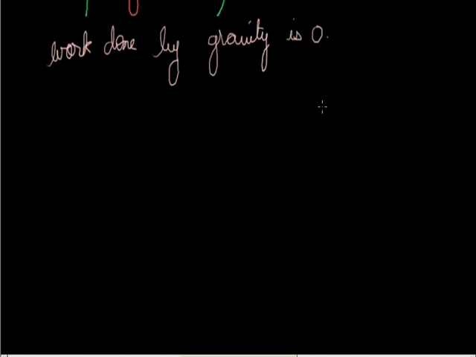Now let us take another very good example of this. We all know about the motion of a particle. Motion of a particle can be linear as well as circular.